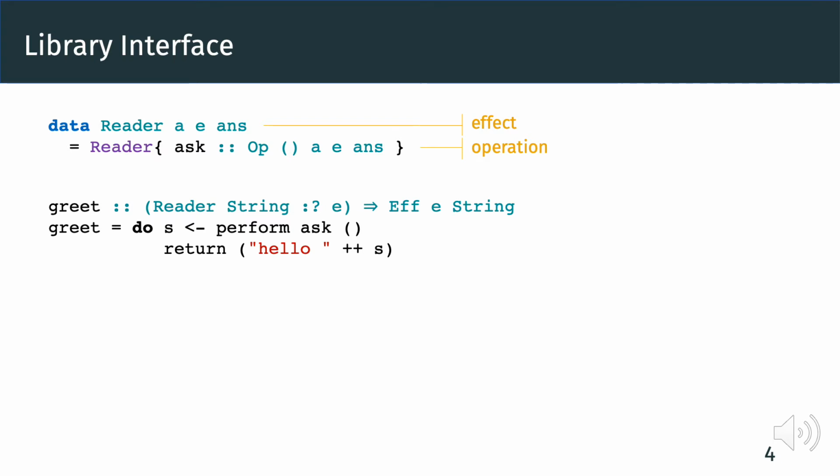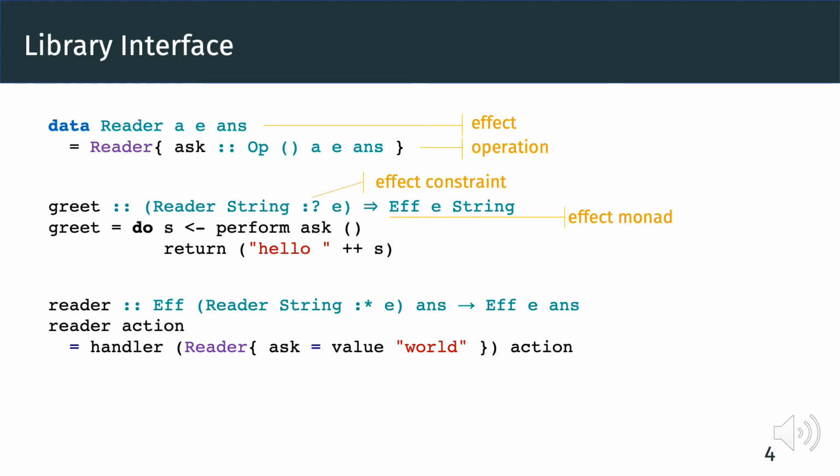Effectful computations run in the Eff monad, where e is the effect context and String is the result type. The type class constraint Reader String :? e, which we pronounce as Reader String in e, indicates that the effect handler Reader String is a member of the effect context e and can thus be used to perform operations. In this case, perform ask () returns a value s of type String.